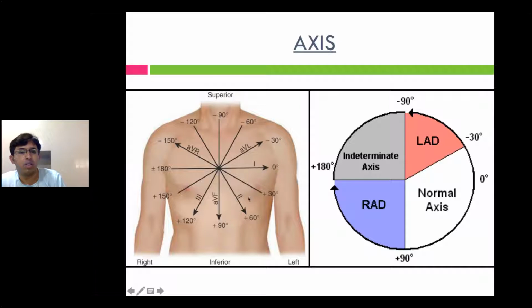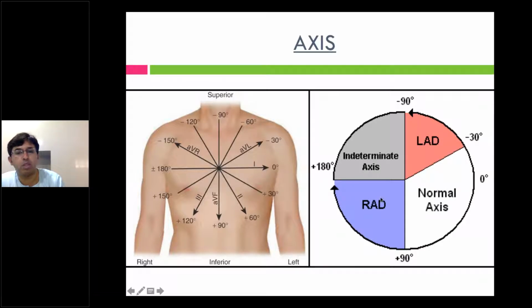This is Einthoven's lead, how it is plotted. So 0 will be lead 1 and -30 will be lead AVL, and below, the inferior wall MI leads 2, 3, AVF go together. So the inferior part is 2, 3 and AVF. AVF is +90. So in normal axis, the QRS will be positive between lead AVL and lead AVF. So this is normal axis.